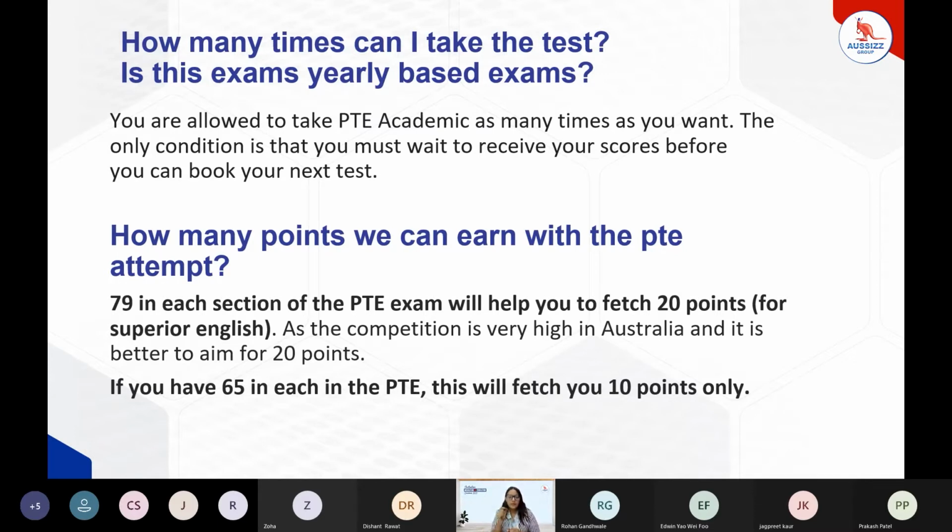Apart from that, if we try to secure 79, and now the criteria is 84 as per the April 2021 score guidelines, so if we secure 79 or somewhere near 84, it will fetch us 20 points. At the same time, if we secure somewhere near 65 out of 90 in the PTE exam, it will help us get 10 points. So it is one of the best things that if we put in our best efforts towards the PTE exam, we can easily secure 79 or 84.